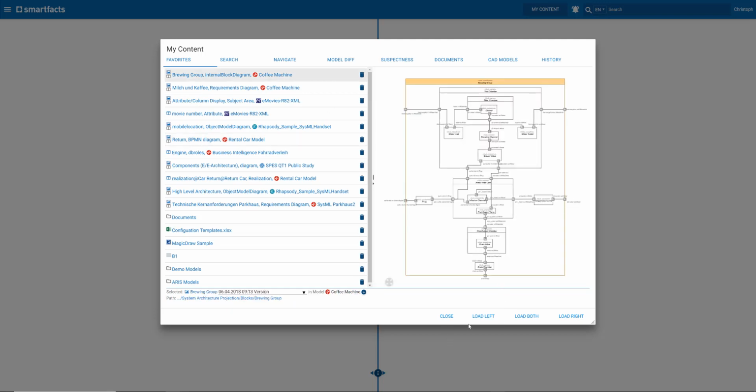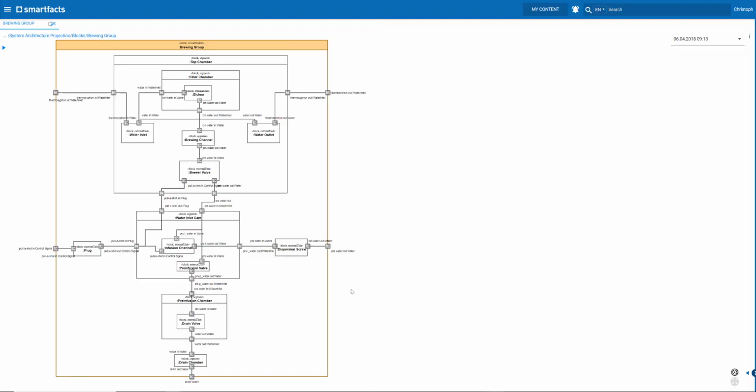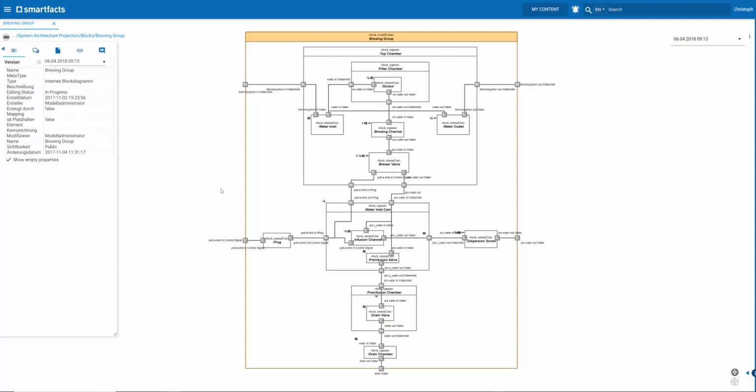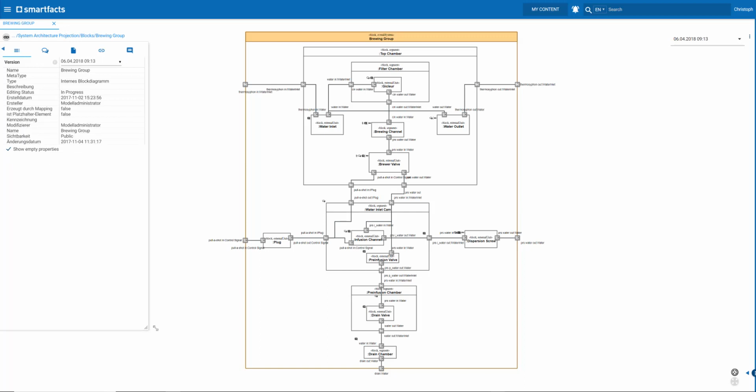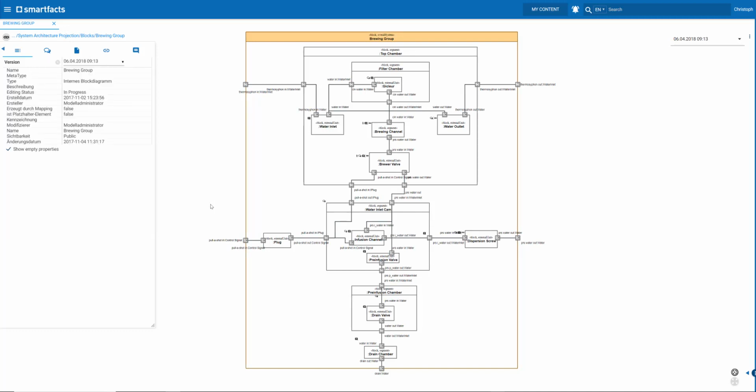So let's take this block diagram and put this away for a while. That's an interesting diagram here. And here on the left side, we have a so-called floating container that provides more information and functionality. Like I can select an element here and I will get all the metadata that's associated with this element or with the diagram itself.